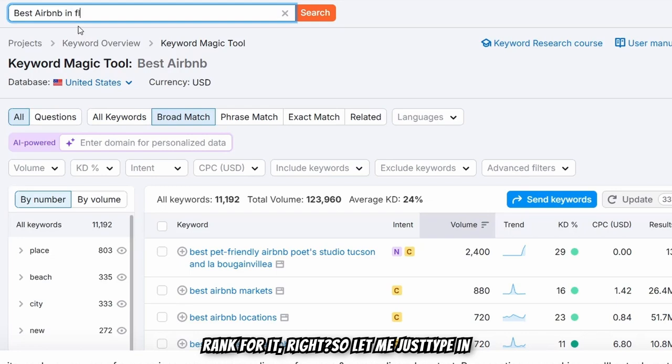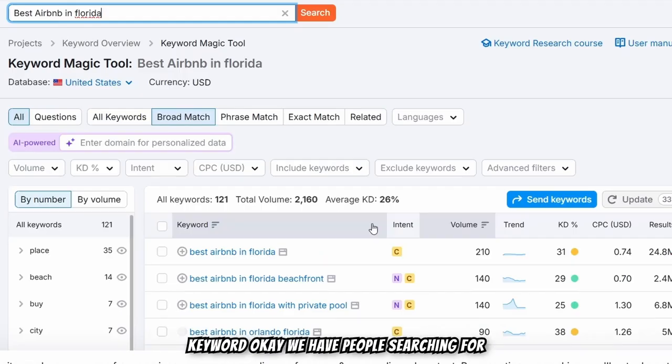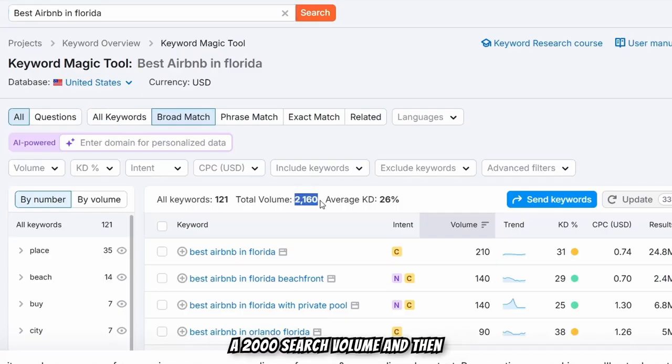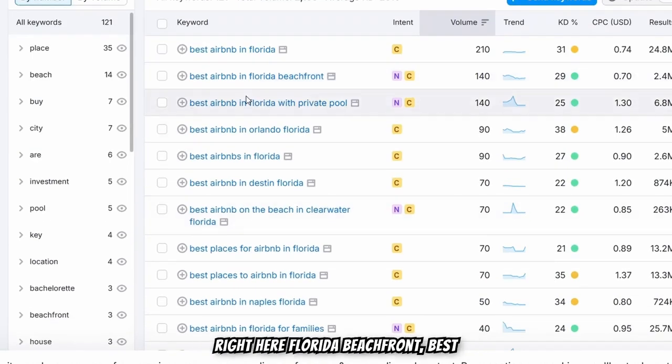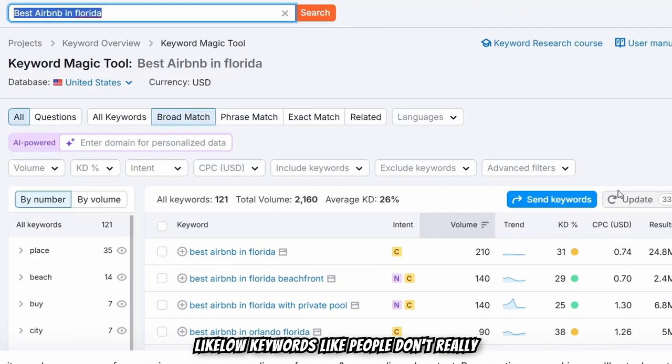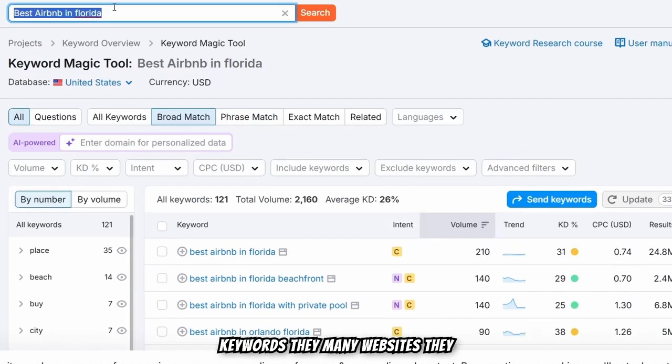So let me just type in best Airbnb in Florida and see what comes up. See if people are really searching for the keyword. Okay, we have people searching for the keyword, and you can see we have a 2,000 search volume and 121 related keywords. You can see right here, Florida beachfront, best Airbnb, Florida private pool. These are low-competition keywords that people don't really focus on, because many websites run ads on these keywords.